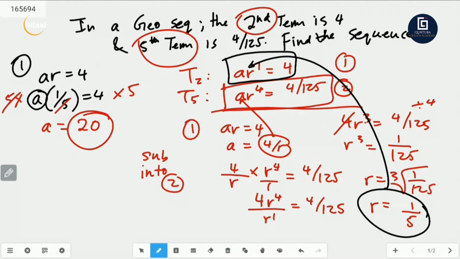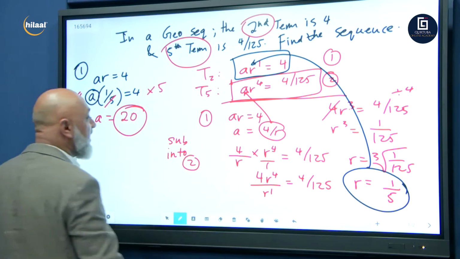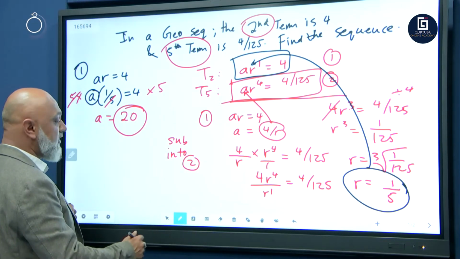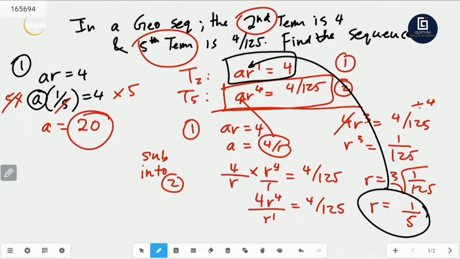We can now find the sequence. How much time do we have left? 4 minutes. Okay, let's go. Let's finish this one up, guys. So we got A, we got R. Let's see if you can work out what is the sequence.